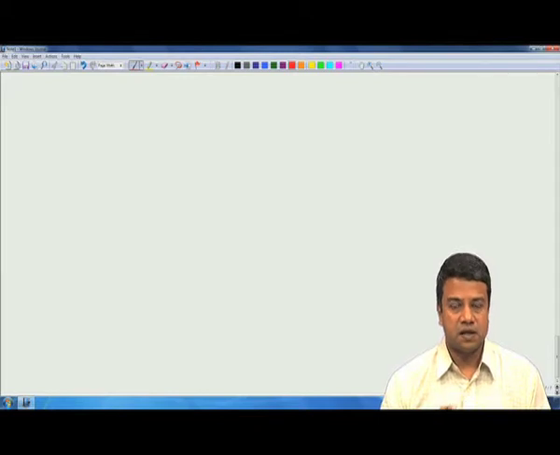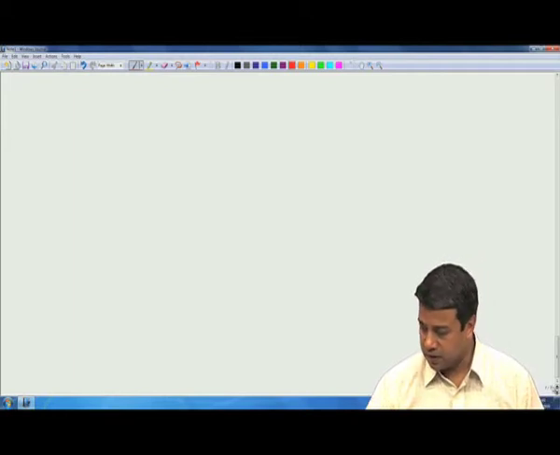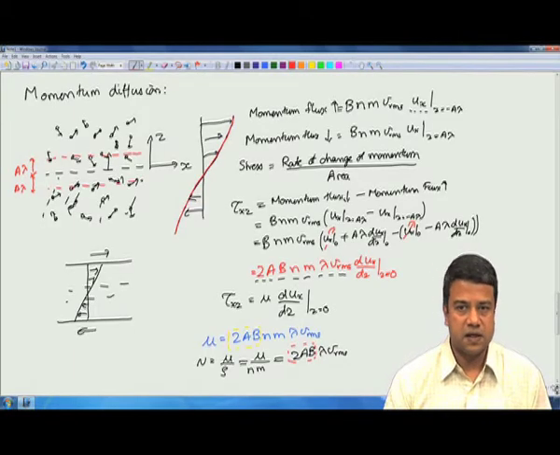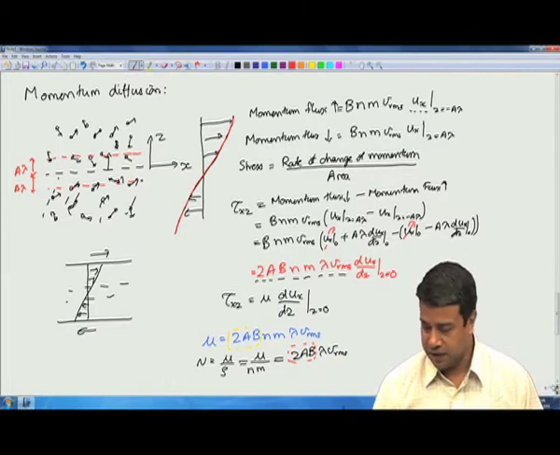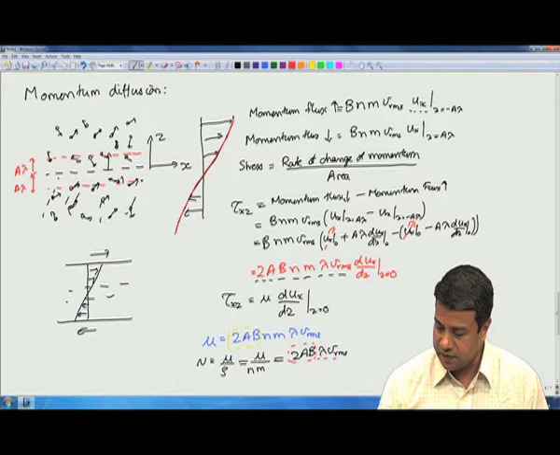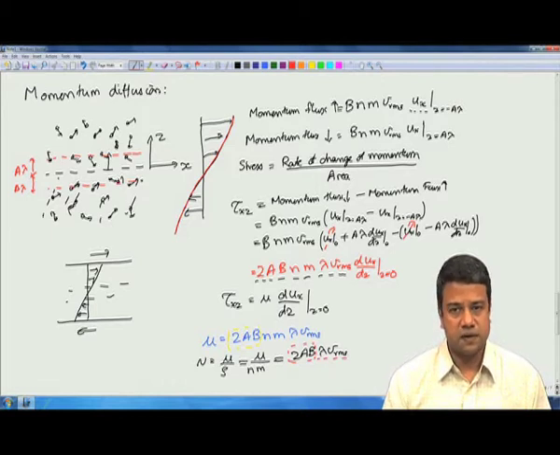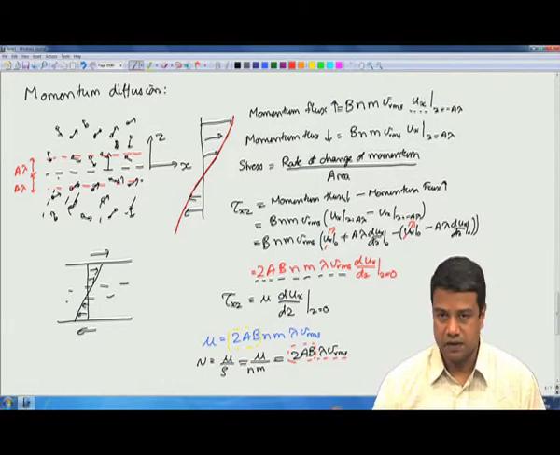The transfer due to intermolecular interactions is much smaller in a gas because the molecules move distances large compared to their diameter between collisions. And for that reason, the dependence on the mean free path and the molecular fluctuating velocity ends up being the same for mass transfer and momentum transfer.